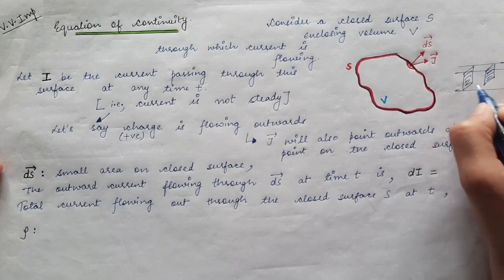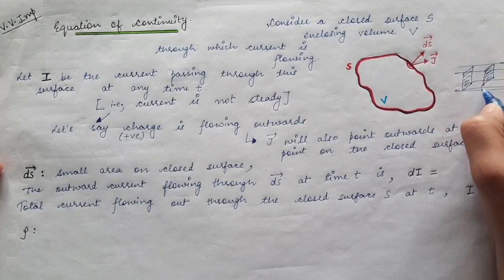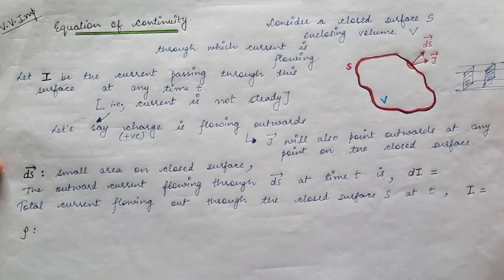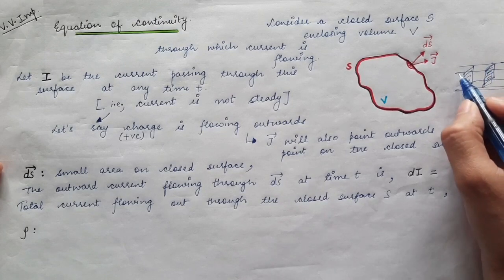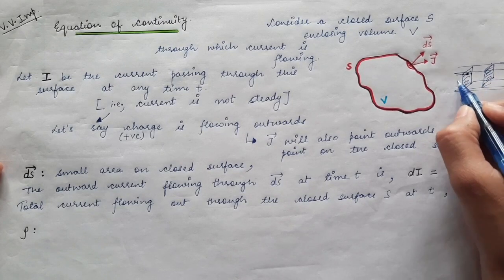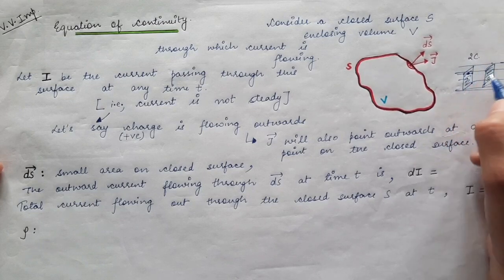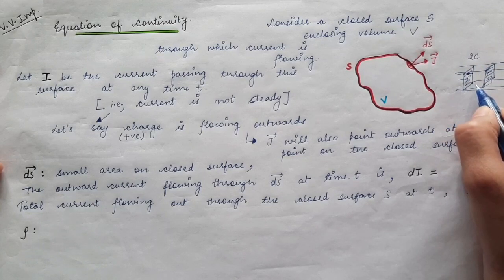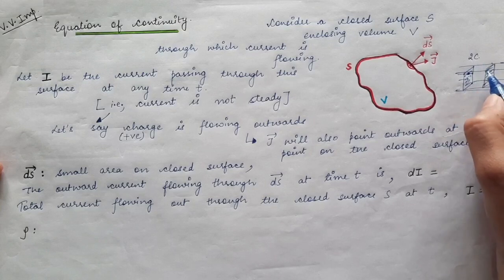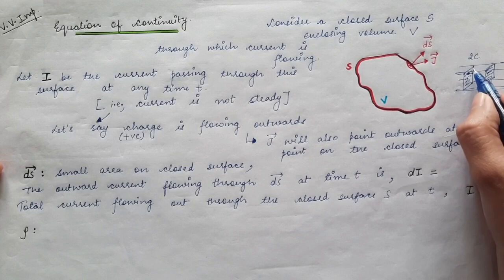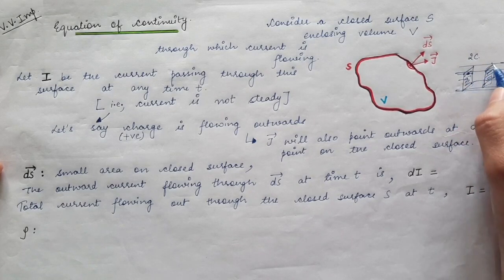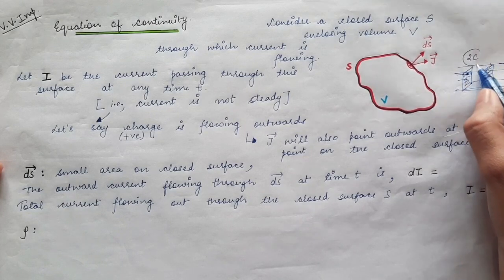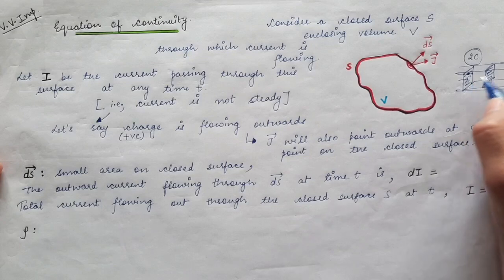If 2 coulombs of charge flow through the first surface, and the same 2 coulombs flow through the second surface in unit time, then the current through both surfaces is equal, because an equal amount of charge flows in unit time. That means the current is steady.